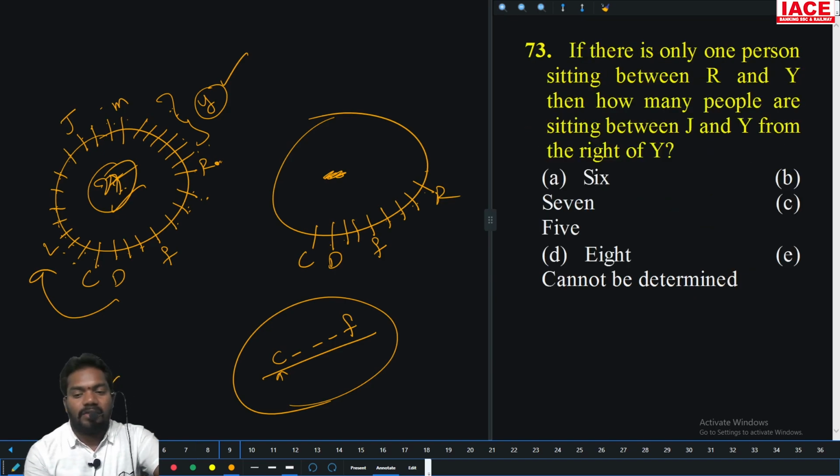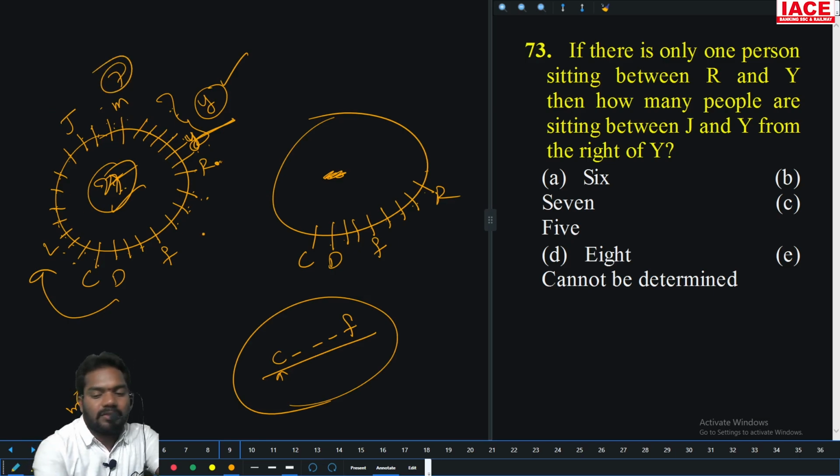The next, if there is only one person sitting between R and Y, so Y is exactly here only. Then how many people sit between J and Y from right of Y? So 1, 2, 3, 4, 5, 6, 7 members. Okay. So option B is the right answer.